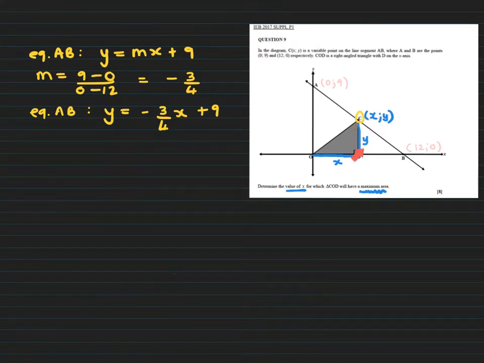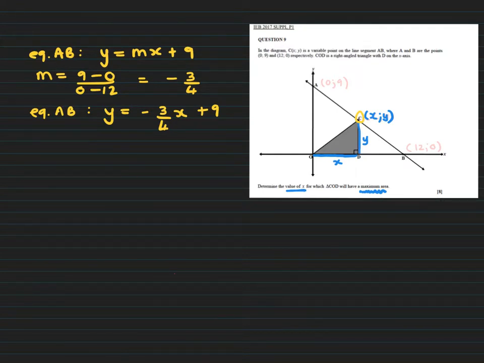Okay, so we've kind of now set ourselves up a bit because we can sub something into the height of this triangle now. Y is -3/4x plus 9, right? Because that's the point on this line, which is also a point on the line CD. So we'll call this length -3/4x plus 9. And then I'll just be working with the letter x, which is what I want to do. I don't want 2 variables.